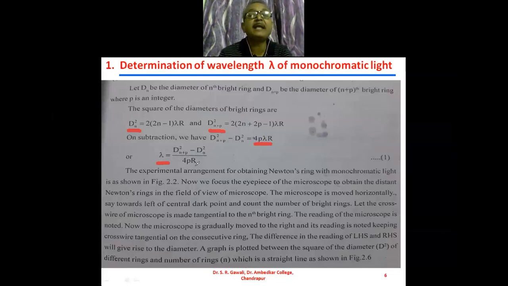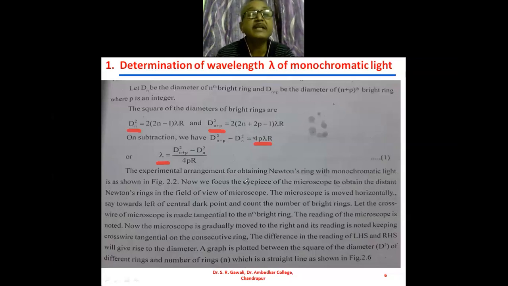Here you must remember that n plus p is the suffix of d, and n is also the suffix of d. Understood? So it has to be written somewhat low on the lower side. And here R is the radius of curvature of the plano-convex lens. We have seen the plano-convex lens. One surface of the plano-convex lens is plane and another surface is convex. So that convex surface has the radius of curvature R. This is equation number 1.